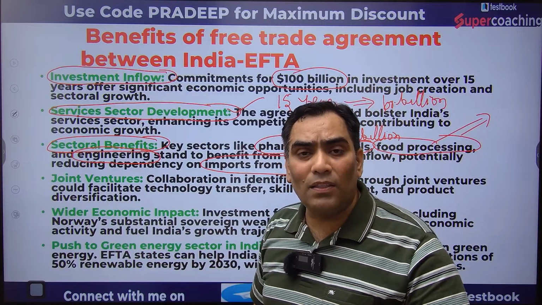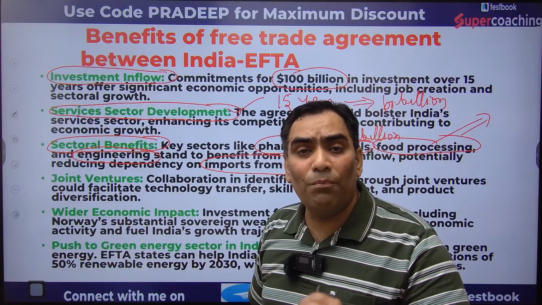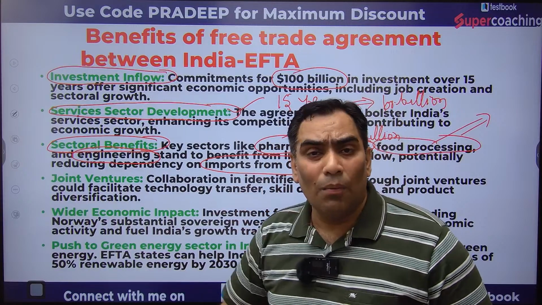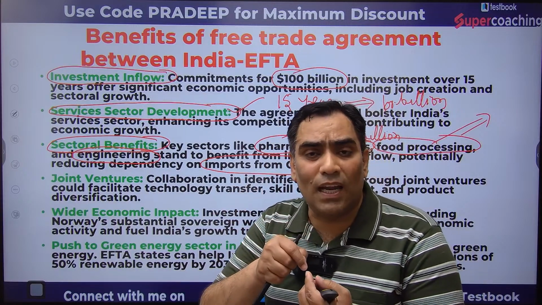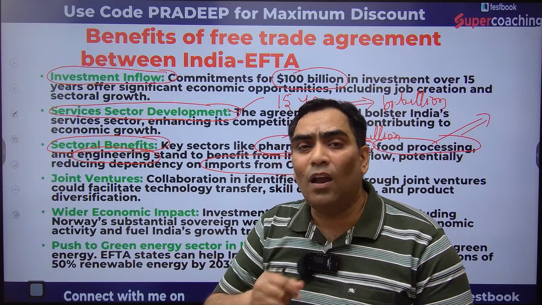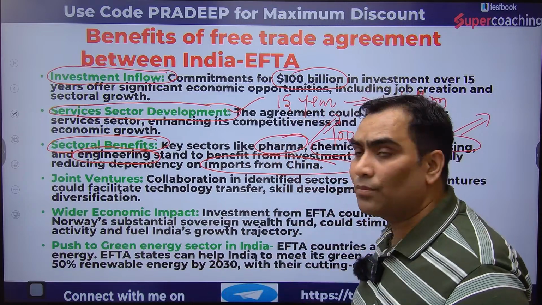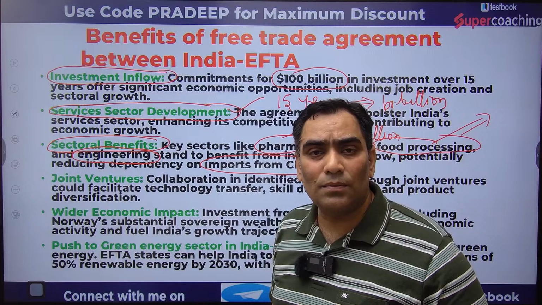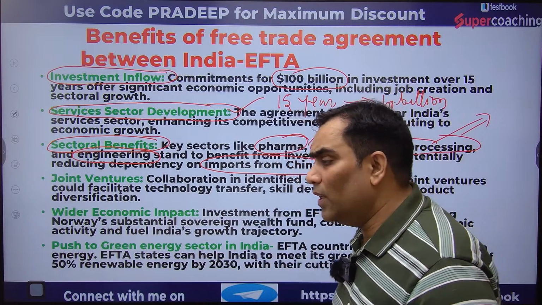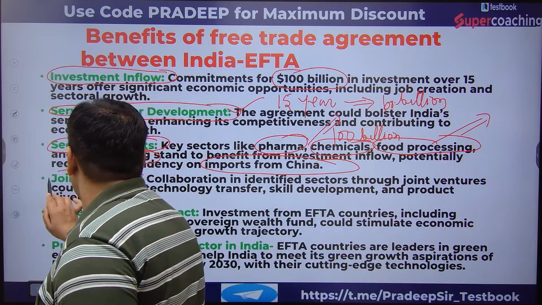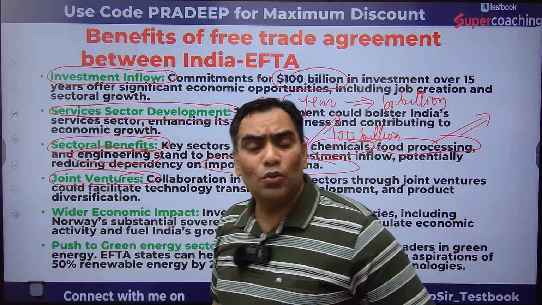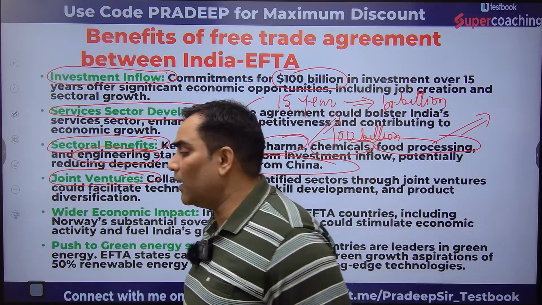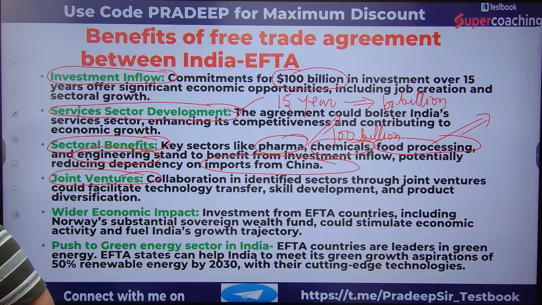Our dependence on imports from China can be decreased because we will be self-sufficient. India will be self-sufficient for the production of these products. Not only this, as I said, there will be joint ventures between the companies of these four nations and Indian companies.